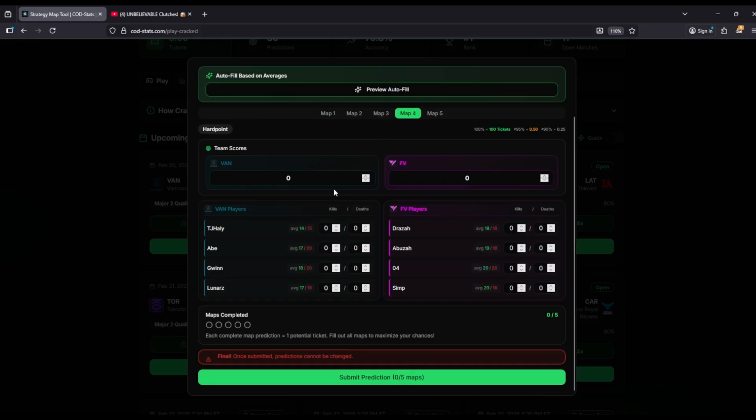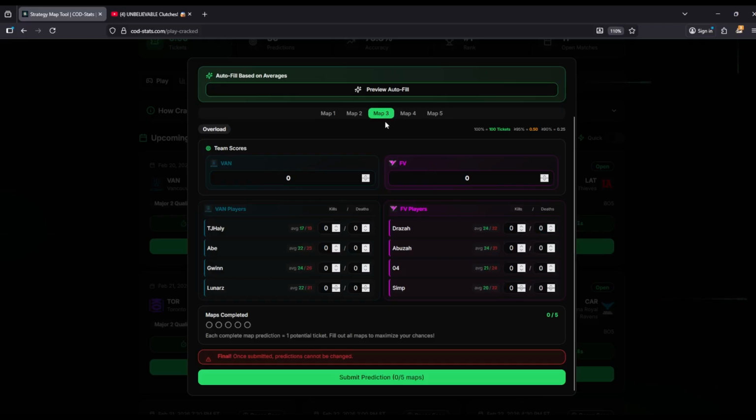But it won't register the map as scored unless you have everything filled out, right? So let's do this real quick. See, now it registers as being actually completed. But when I take away the score, it no longer registers. So that's pretty cool. If you don't think that the series is going 4 or 5 games, you can just fill out the first 3 and then you submit, and that's how that works.